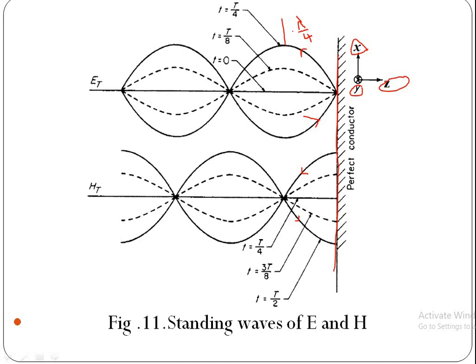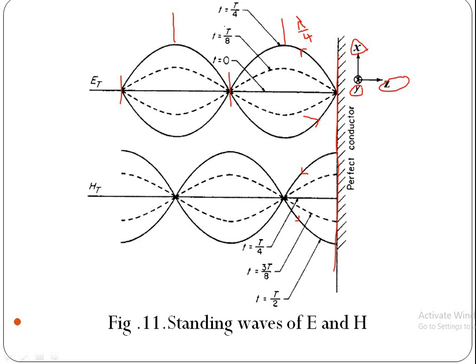And if we multiply this with 3, then we are getting maximum here. That means electric field is 0 at the surface of the conductor and at multiples of half wavelength here and here. Maximum is at the odd multiples of quarter wavelength from the surface of the conductor.